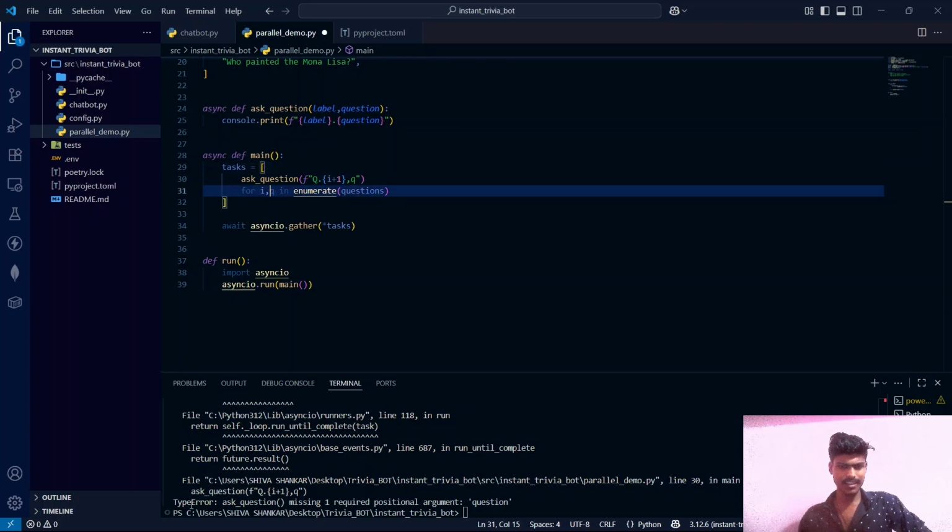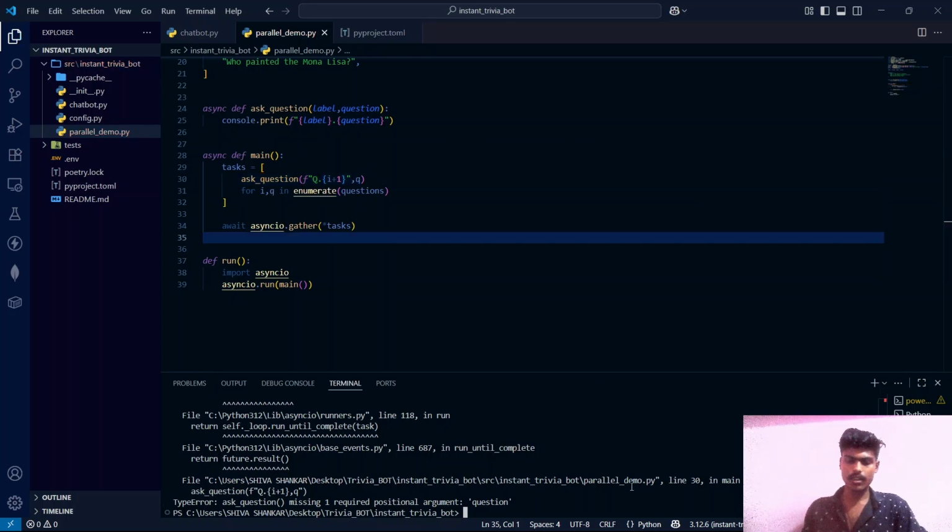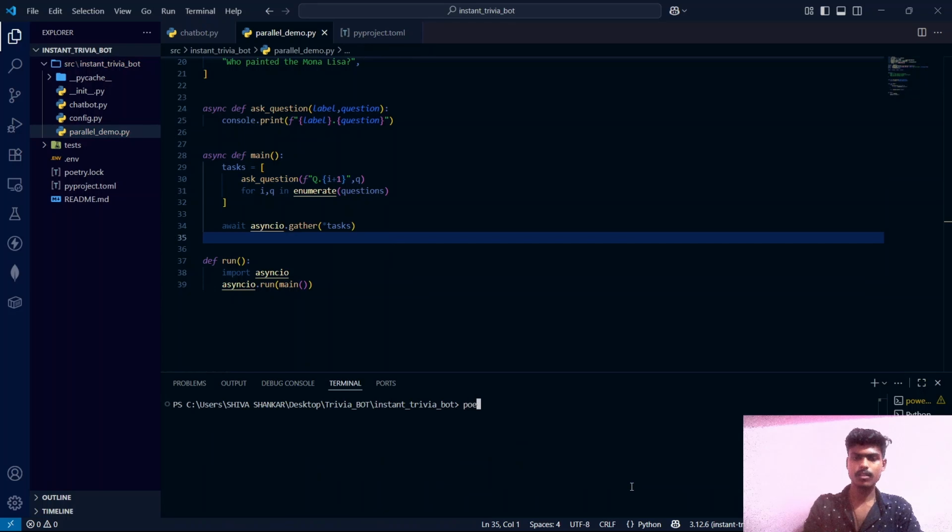We got an error, guys. ask_question is missing one required positional argument. Let me check. Yeah, we should pass this q outside the quotation marks, guys. It's our mistake. And there should be a comma. Now let's save it, clear the terminal, poetry run parallel.